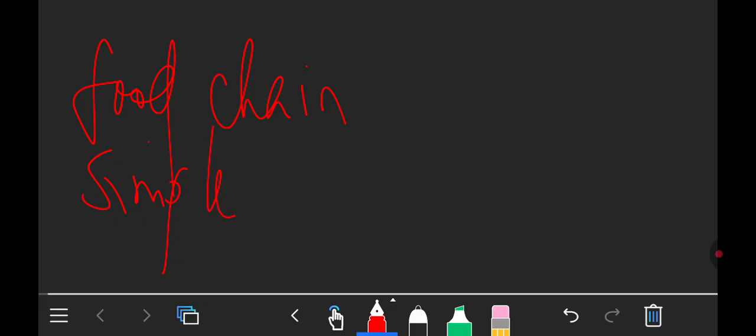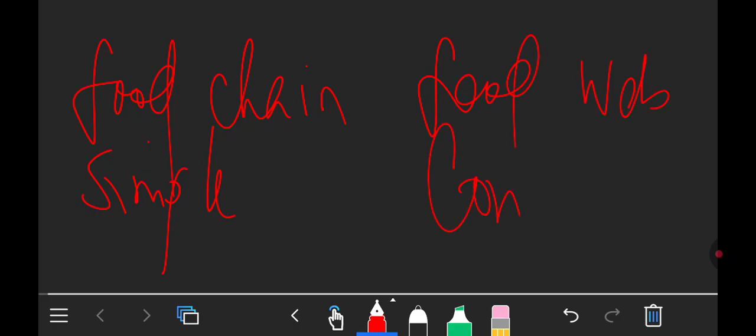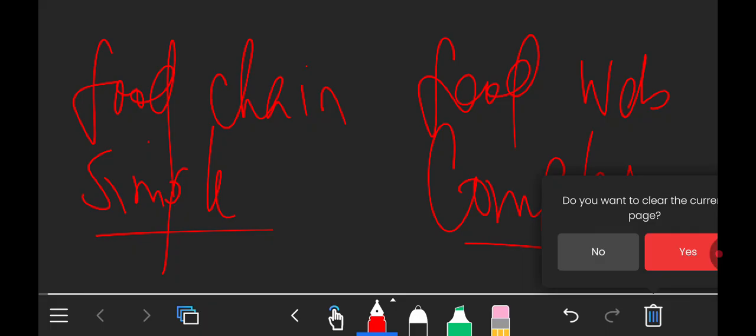So basically you need to understand that. And also the other thing you need to understand is that a food chain is just a simple structure. A food chain is simple, but a food web is complex, okay? A food web is very complex, but a food chain is simple. So you need to understand also that.